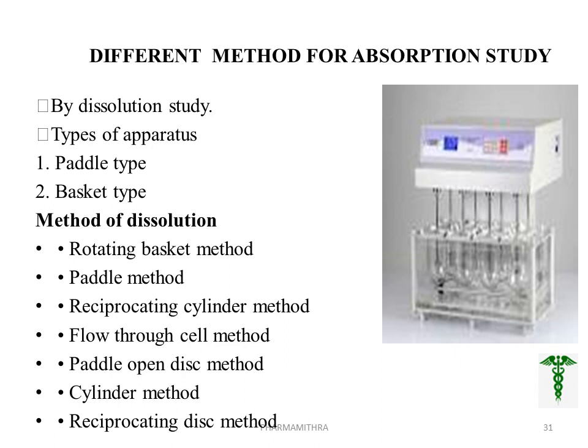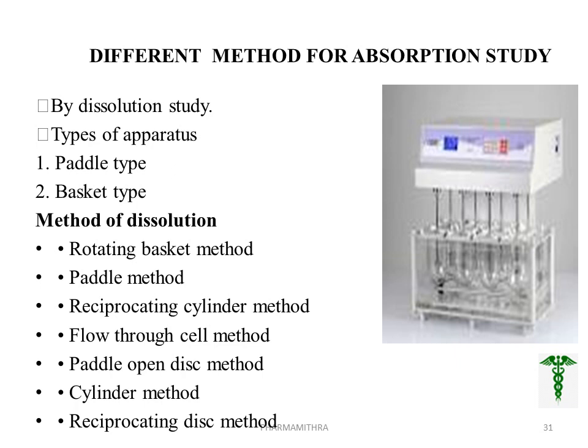That is, USP apparatus 1 is basket and in IP it is paddle. Other methods of dissolution are rotating basket, paddle method, reciprocating cylinder method, flow through cell method, paddle over disc method, cylinder method, reciprocating disc method.